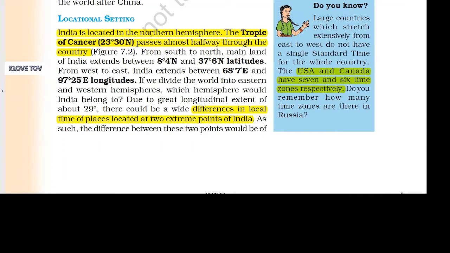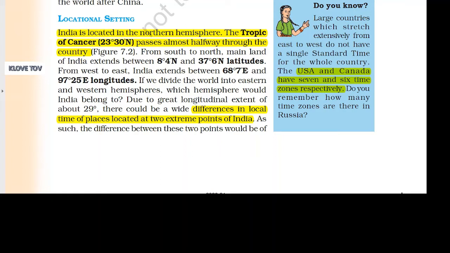Locational setting. India is located in the northern hemisphere. The Tropic of Cancer, 23 degree 30 N, passes almost halfway through the country. From south to north, mainland of India extends between 8 degree 4 N and 37 degree 6 N latitudes. From west to east, India extends between 68 degree 7 E and 97 degree 25 E longitudes.